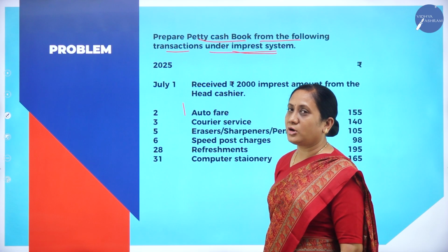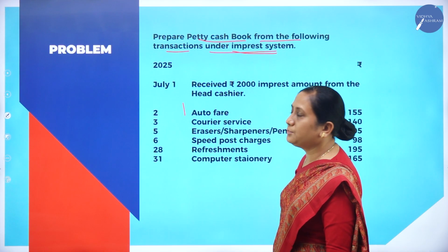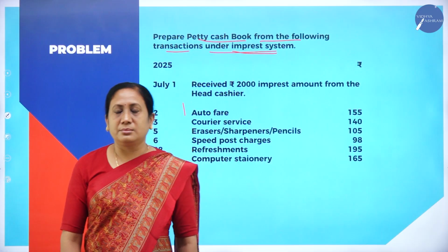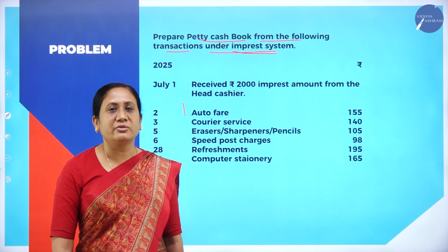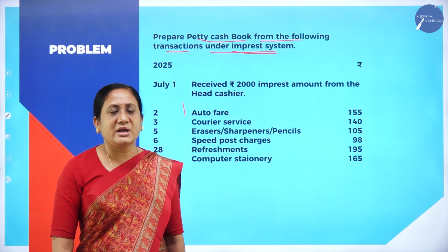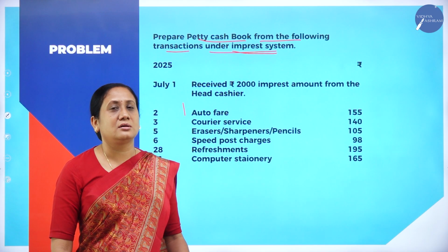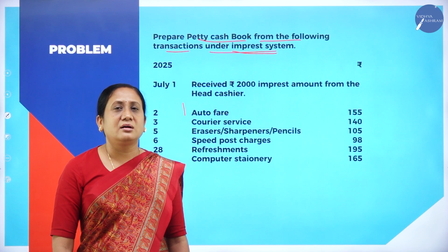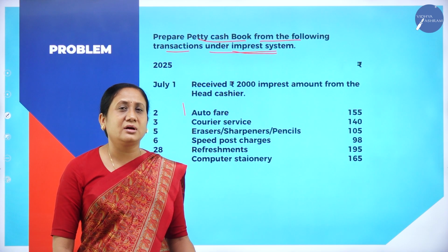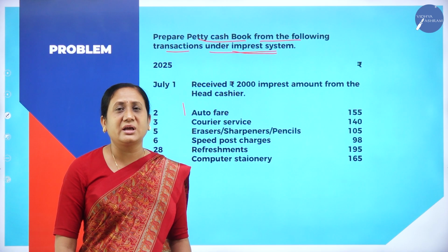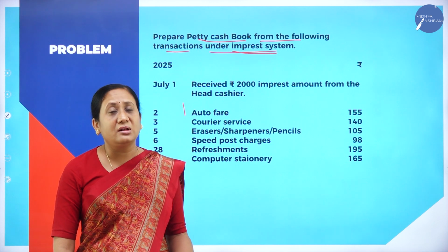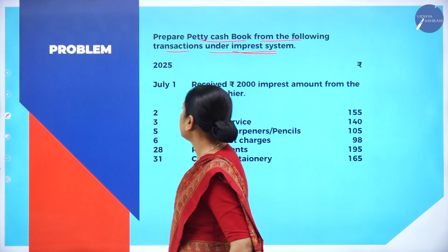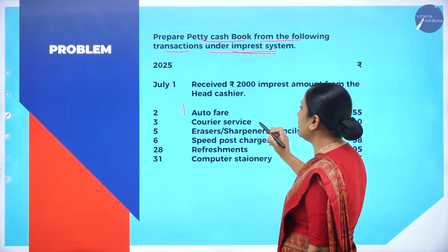We already learned what an imprest system is. Imprest system means the chief cashier gives some amount at the beginning of the month, and the petty cashier has to make payments by using that amount. Whatever money the petty cashier has utilized will be reimbursed in the next month. Correct? Now we will make the columns.